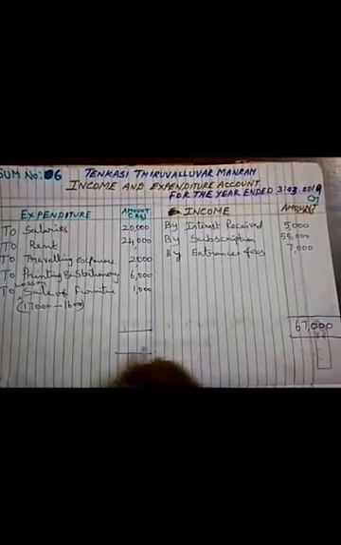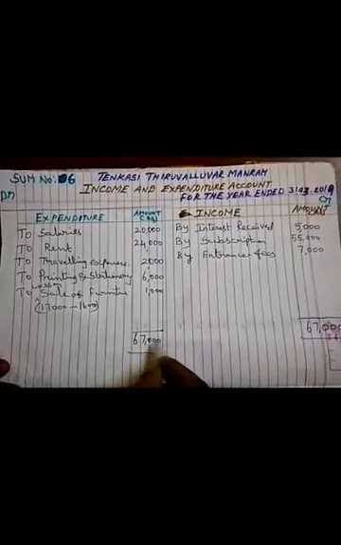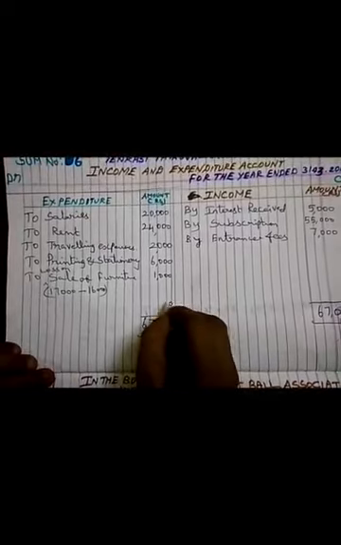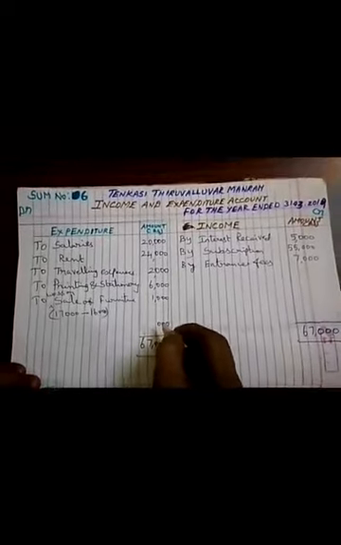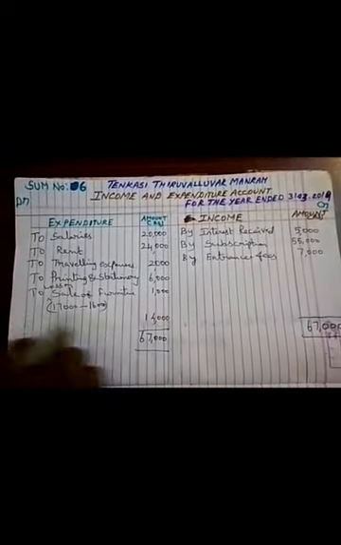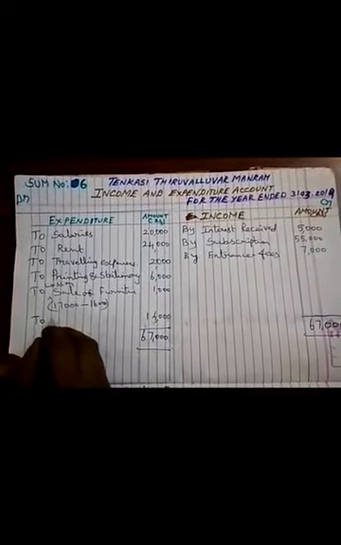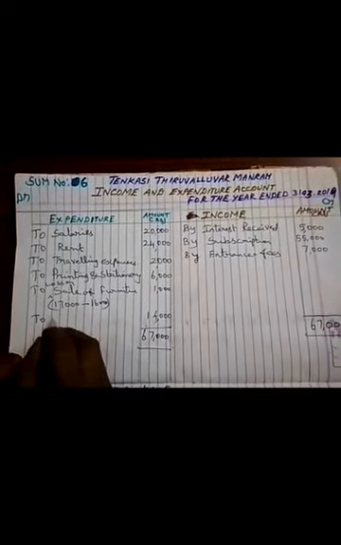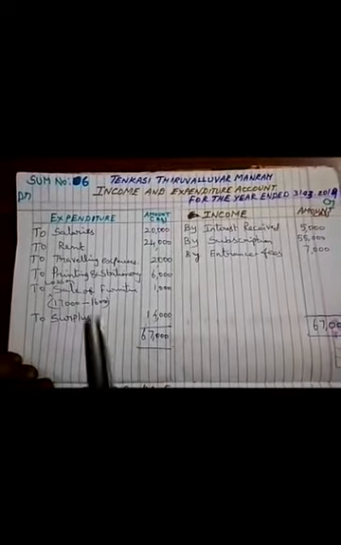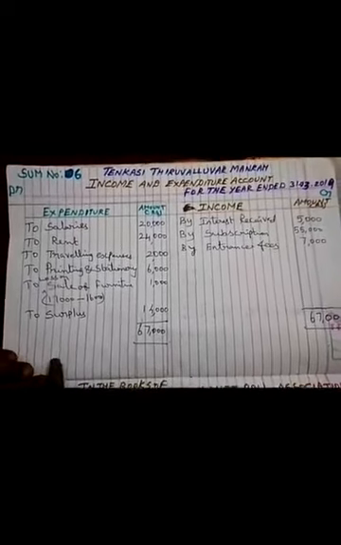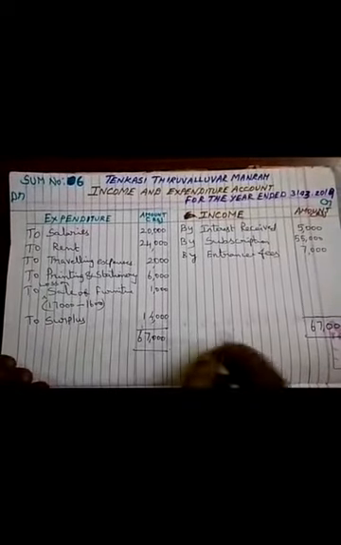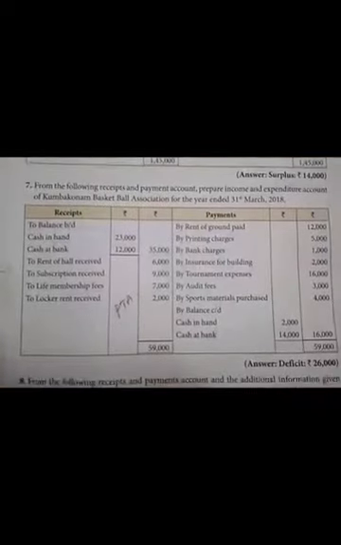Here the total is 67,000, and we find the difference. That is excess income over expenditure, which we call surplus. In the final account, profit and loss account, we say net profit. Here, because of the excess, we call it surplus.